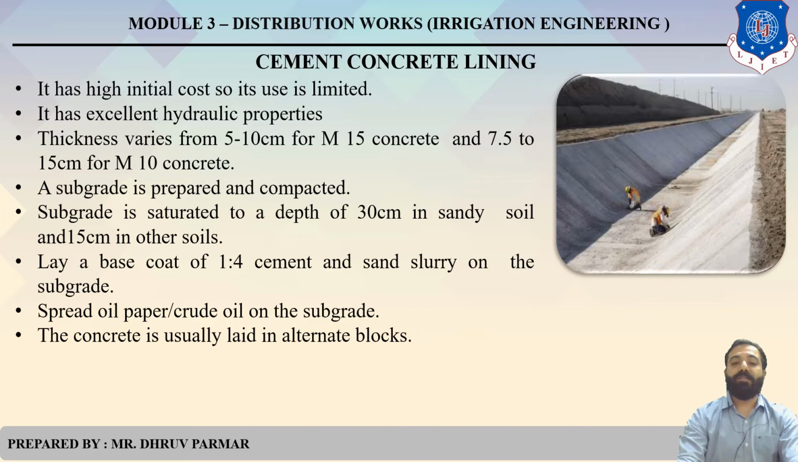A subgrade is prepared and compacted, and the depth is 30 centimeter in sandy soil and 50 centimeter for other soil. And a base coat is provided, 1 is to 4, 1 for cement and 4 for sand slurry. Clear? Sprayed oil paper, crude oil on the subgrade. The concrete is usually laid in alternate blocks.